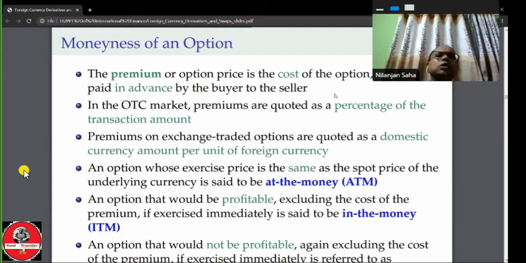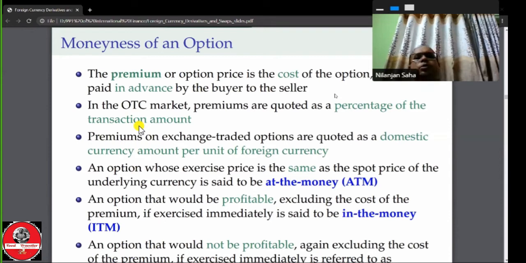because options are traded simultaneously in both markets. They trade in the OTC market as well as on the organized exchange. But futures contracts are traded only on the organized exchange, not the OTC market, while options are also trading on the OTC market. The premiums on exchange traded options are quoted as domestic currency amount per unit of foreign currency. That means the American quote will be used.